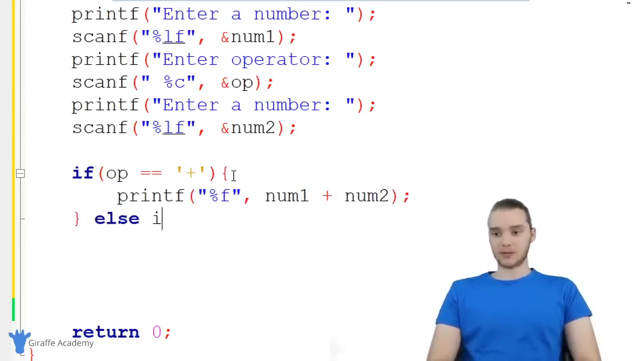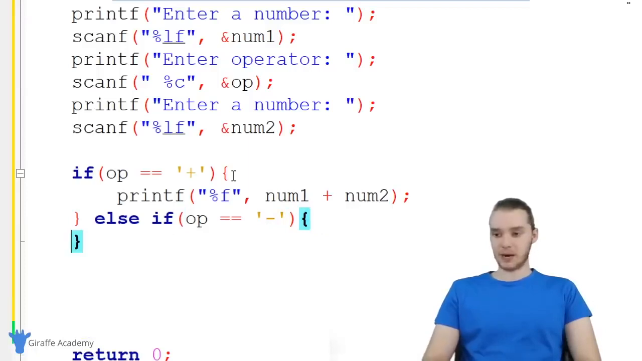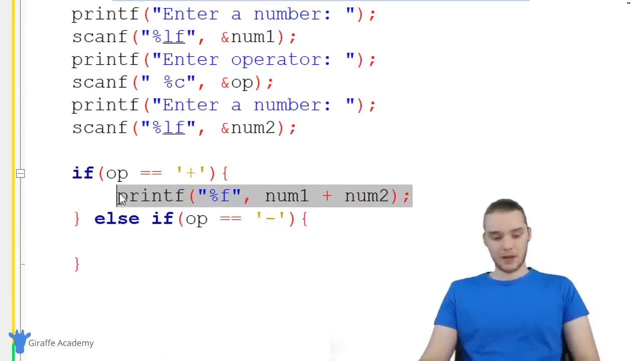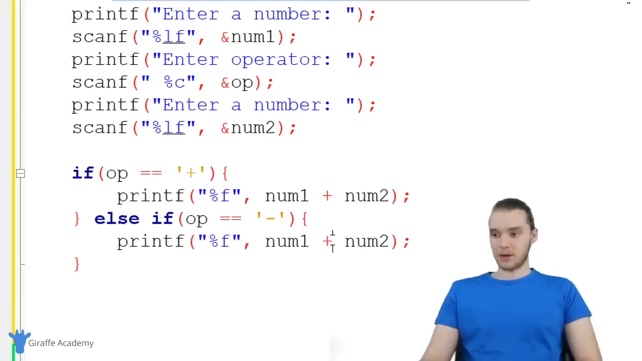We can also use an else if, because I'm going to want to check a few other conditions. I'm going to check to see if the operator is equal to a minus sign. And if it is, then instead of adding the numbers, we're going to subtract them. So over here, I'll just copy this and paste it down here. So it's going to be num1 minus num2.